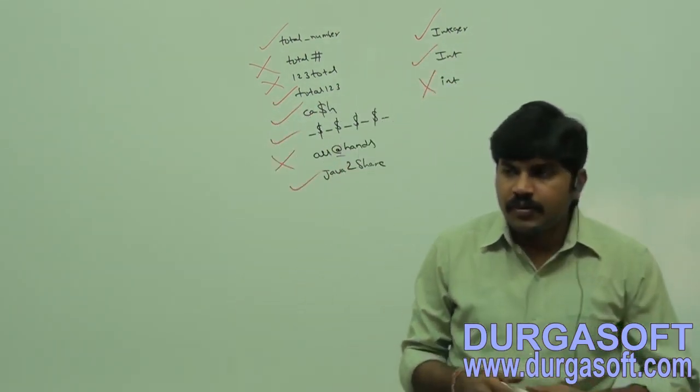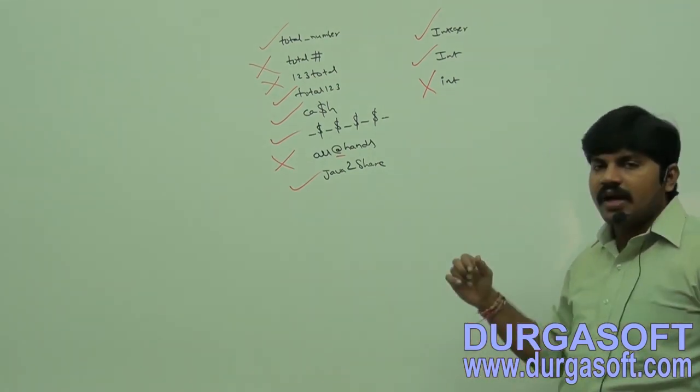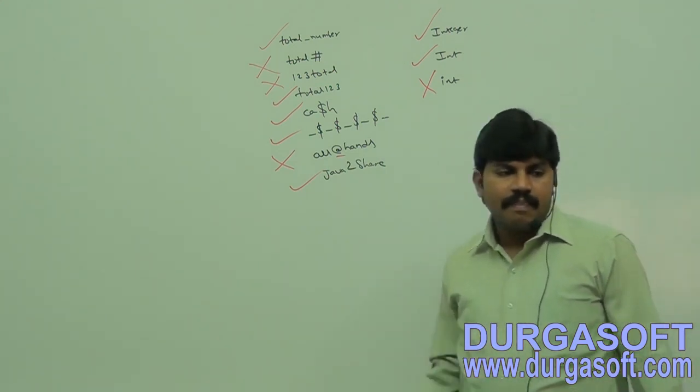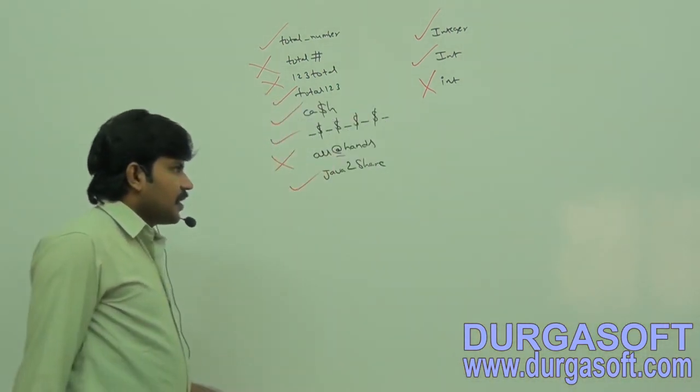Are you getting it, right? Maybe a chance to ask which of the following are valid identifiers. You have to fill. Okay, take all these things.